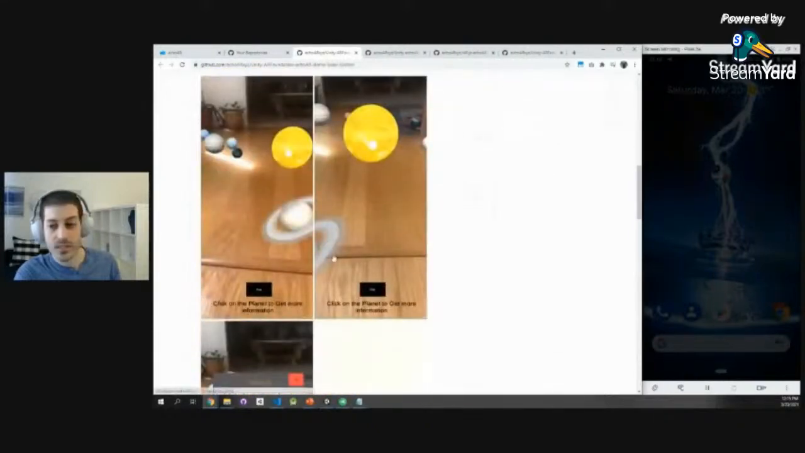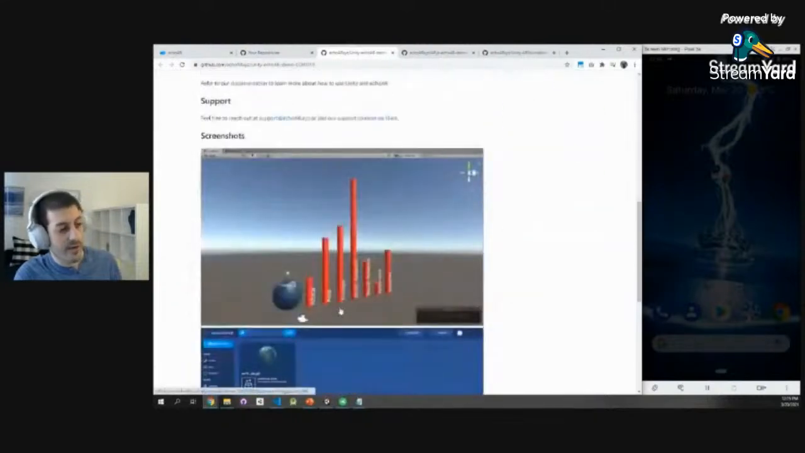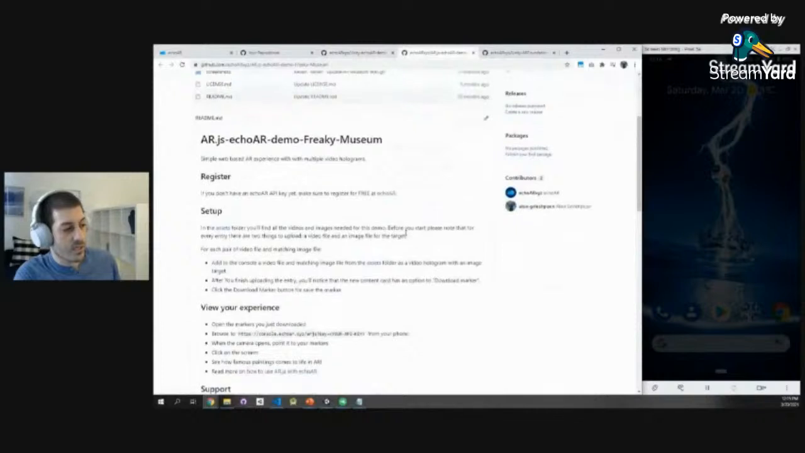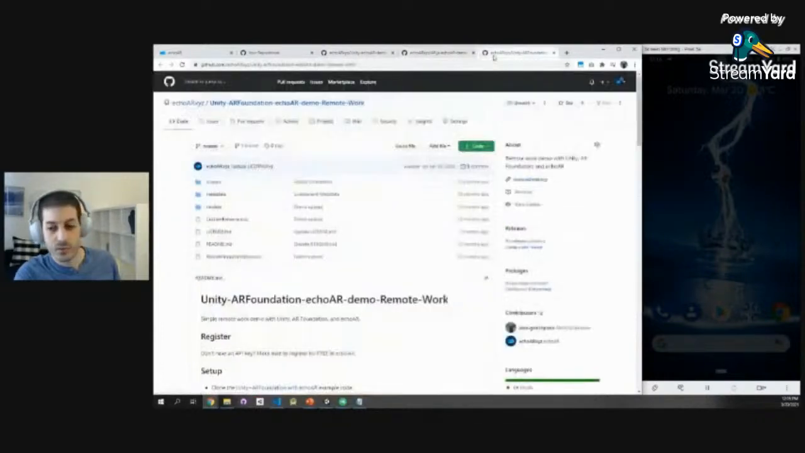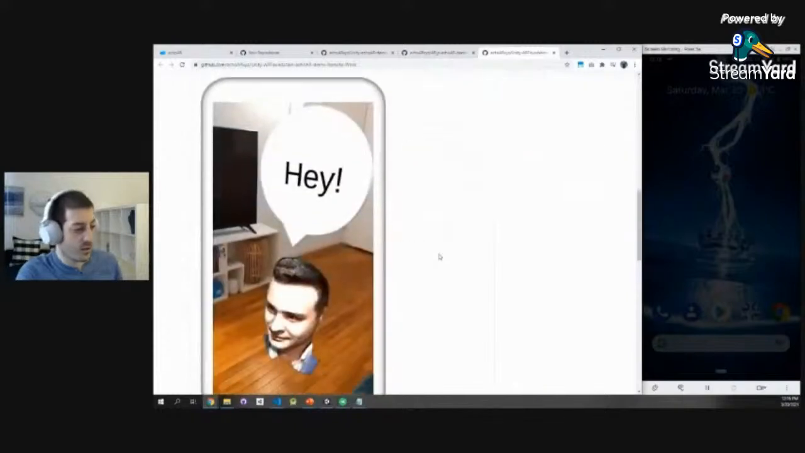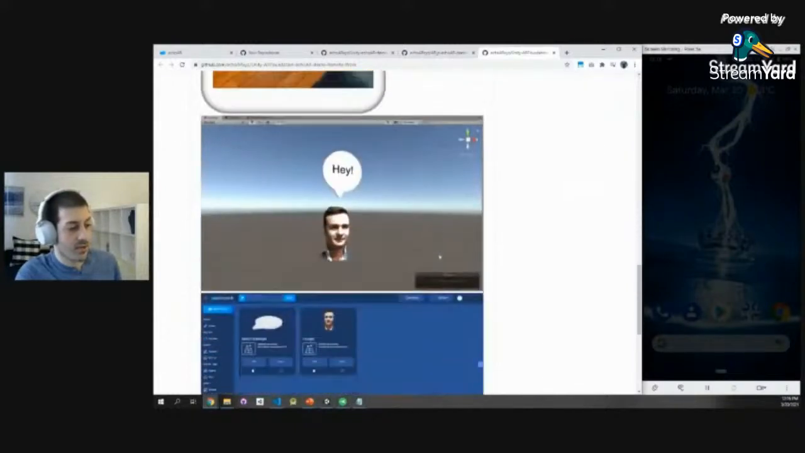Here's an example of a solar system if you want to build an educational app. Here's an example for a COVID-19 tracker. Later, we're going to build that together. Here's an example for image recognition, so you can bring images to life. Super, super cool. And maybe another example of a remote work application that allows you to put a person's face in some kind of bubble to send specific data that you want them to say.